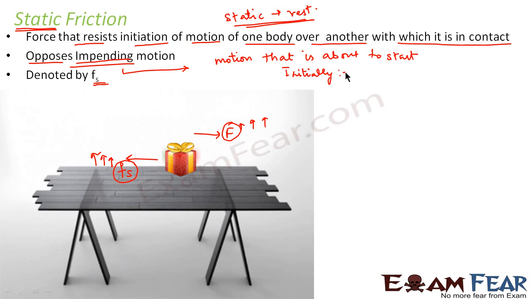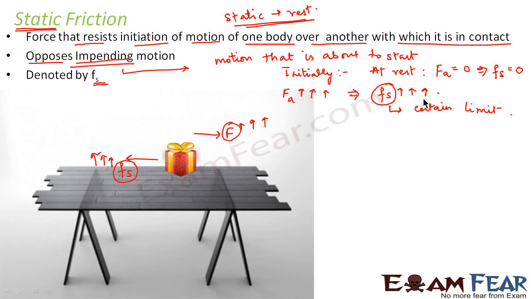Let us suppose initially the box is at rest. When the box is at rest, the applied force is equal to 0 and also the static frictional force is equal to 0. Now we started increasing the applied force. As the applied force was increased, the static frictional force also kept increasing. But this frictional force can increase only up to a certain limit. Now when this keeps increasing, this also keeps increasing.